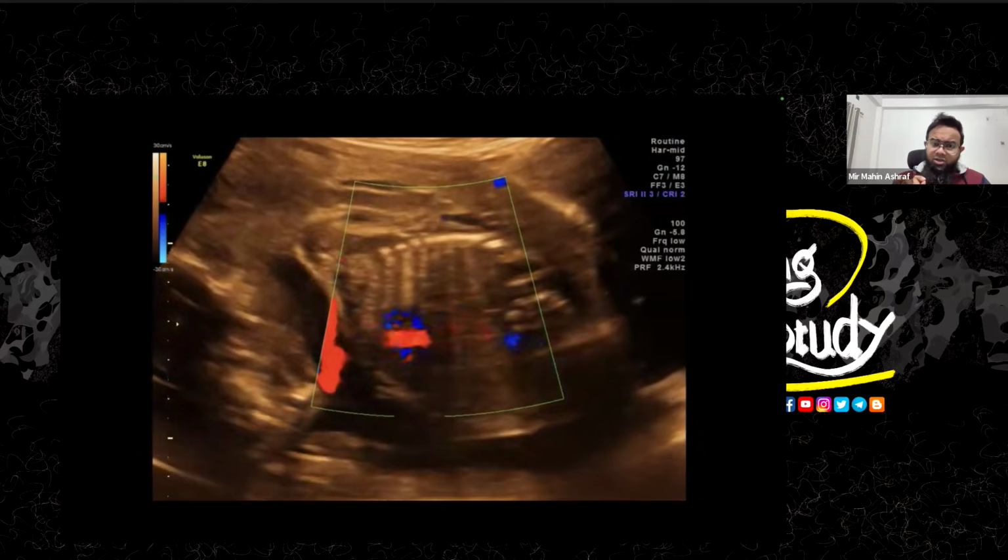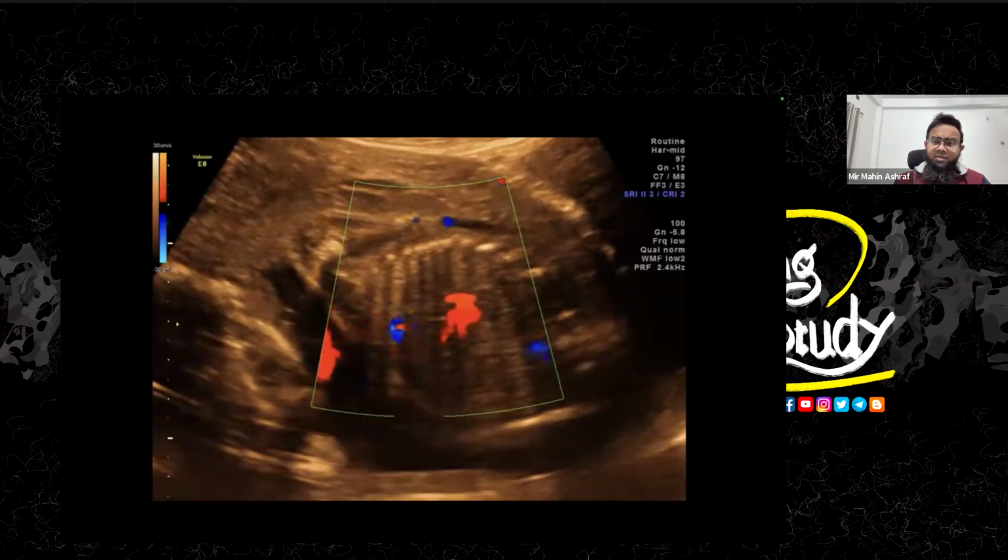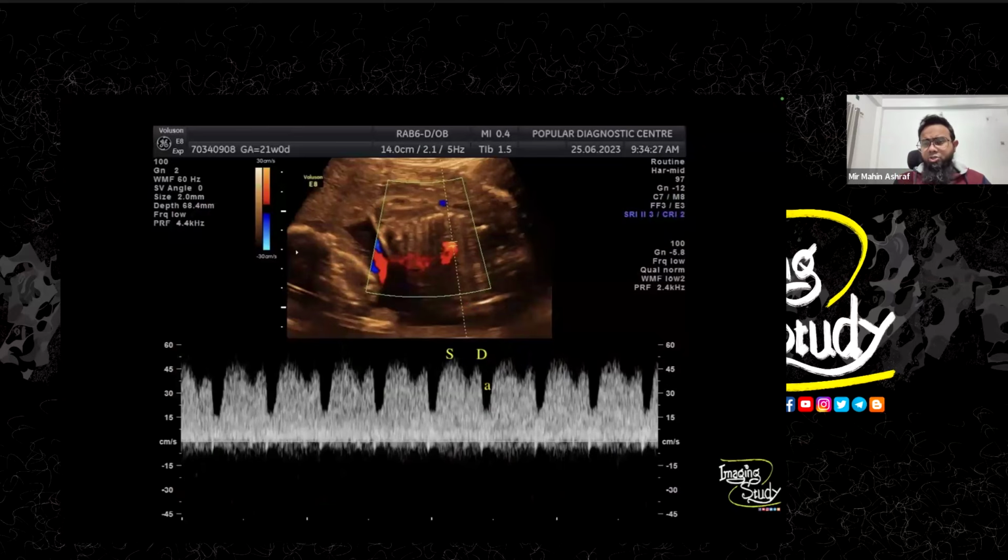So you put the cursor over here and take the sample. You will see this type of W-shaped pattern. And you see the continuous flow here, no reversal of flow. This is the S wave, this is the D wave, and this is the A wave, which are all in the same direction. Now, sometimes you may see some confusing waves on the opposite side, which may make you confused about reflux. We'll talk about it a little bit later.